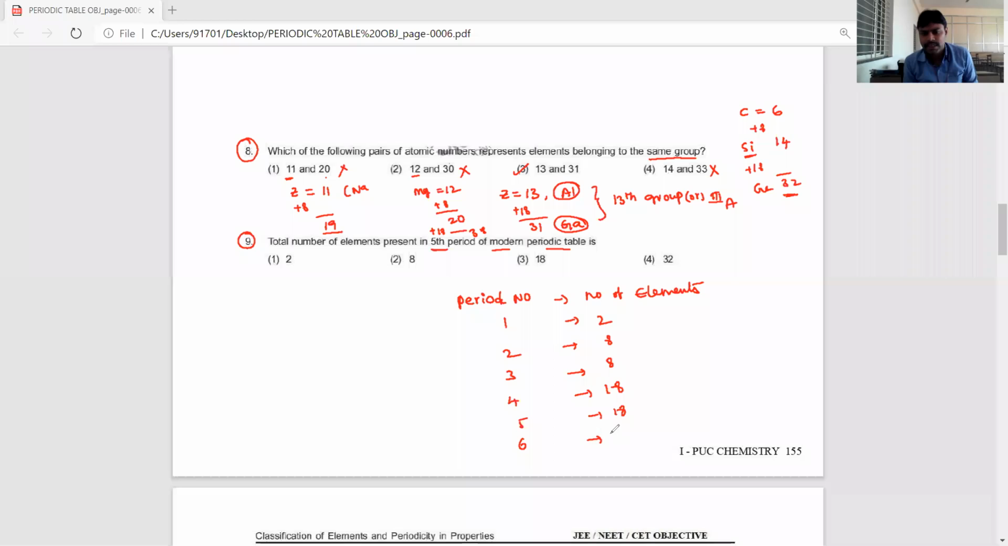Sixth period is 32. If the seventh period is completely filled, then 32 will come. Otherwise, incomplete, we have to consider. So your answer is 18. So the fifth period contains 18 elements. Okay. Let's go for the next question.